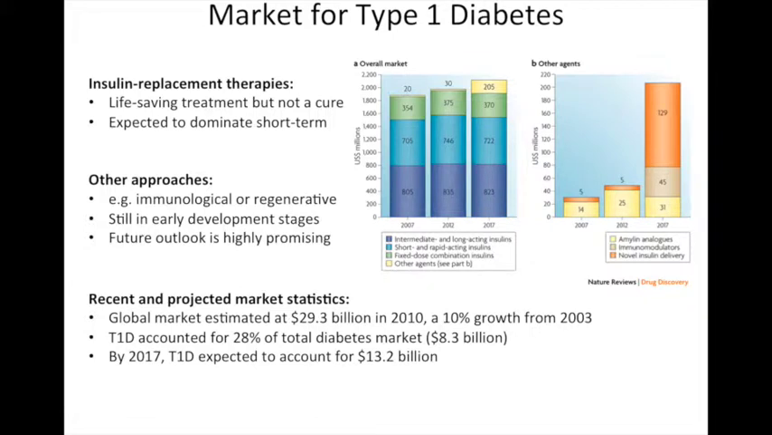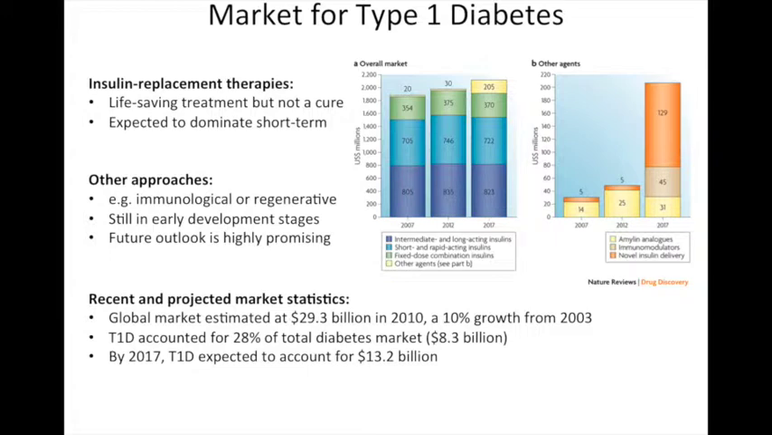The overall market for type 1 diabetes, as shown in Figure A, has recently been dominated by insulin replacement therapies, which is a life-saving treatment but not a cure. Insulin sales are projected to hold a significant market share in the short term. Other therapeutic approaches, such as using immunomodulators or regenerating beta cells, are still in early development stages. However, their future outlook is highly promising.